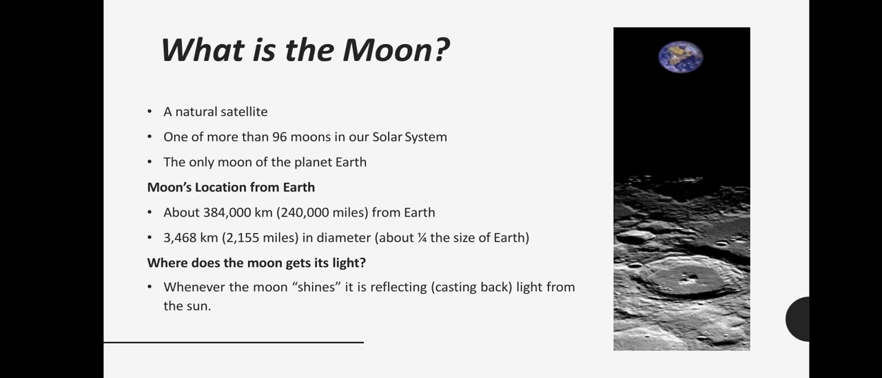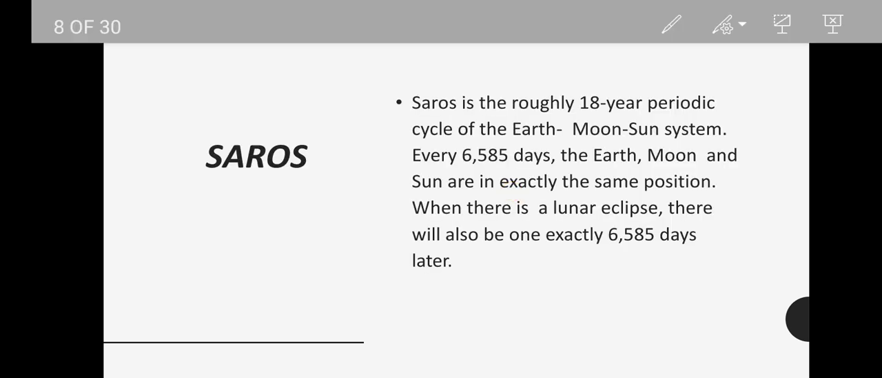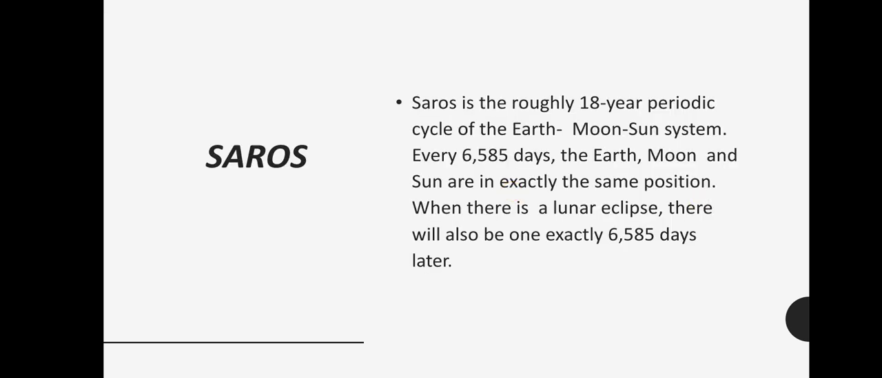And where does the moon get its light? That's a very interesting question. Whenever the moon shines, it is reflecting light from the sun. It means that whenever the moon shines, it is reflecting the light from the sun. The sun's light strikes the moon, and when the moon starts to shine, it bounces back its light. And then what is Saros?